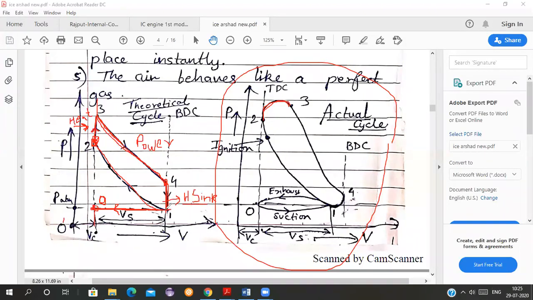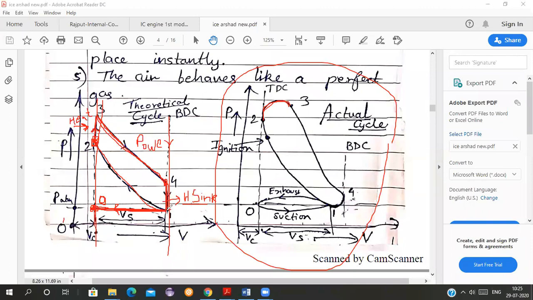And again, the exhaust stroke starts from point 1 to 0. The piston is moving from here to here, and the exhaust gases are expelled, and therefore the piston has reached the TDC now. See, this whole line is representing TDC. This whole line is representing BDC. So again, what will happen? It has reached the top dead center. Again, the suction will start from 0 to 1.